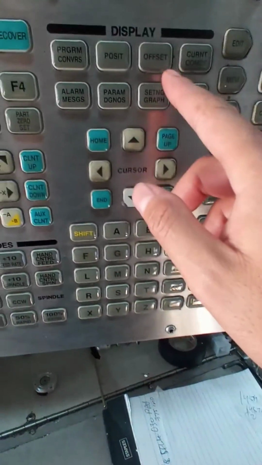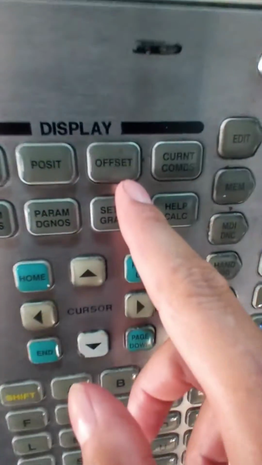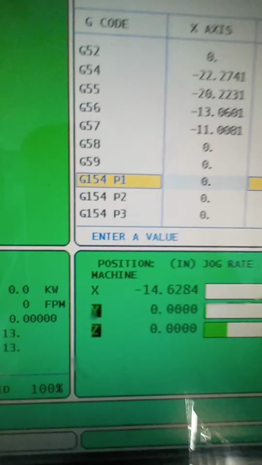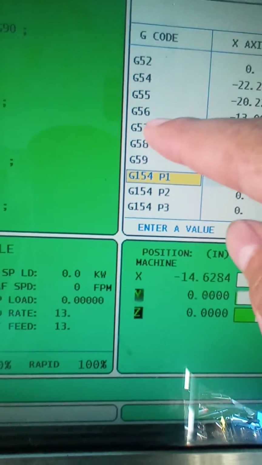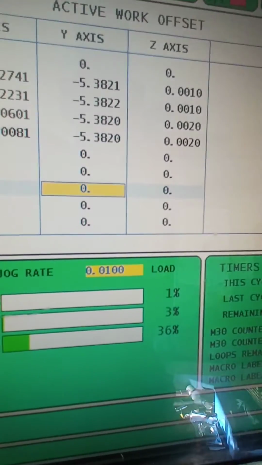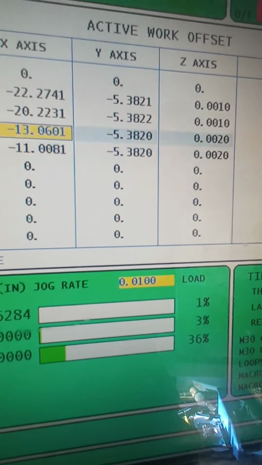So what you guys need to do is go to the offset page. You hit offset one more time, and you see here your G54, 55, 56, 57. That's your offset. So you're gonna go on, and here this is the one that I finished.